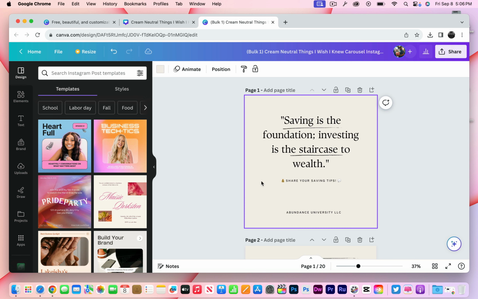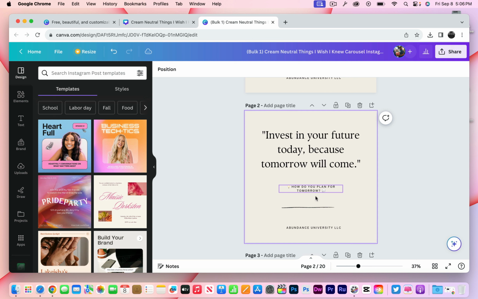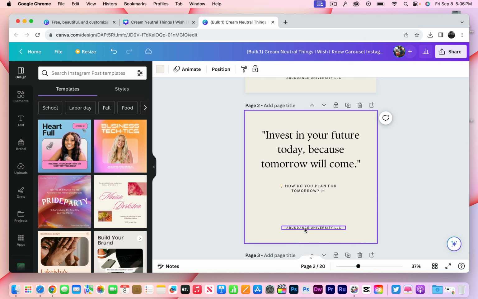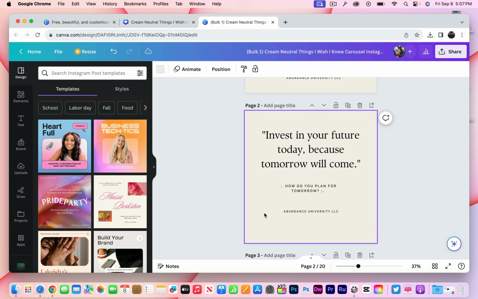I can get rid of the line if I want to. This one right here, I'm just gonna go ahead and throw that line away, and this one right here, I'm gonna throw that away. I'm gonna select the call to action. I'm gonna make that a little bit bigger. However you wanna do this, you can customize it any way you want to. The Abundance University, I wanna kind of bring that up a little bit, center it. So it's just a matter of going through and modifying and getting everything the way you want it to be.